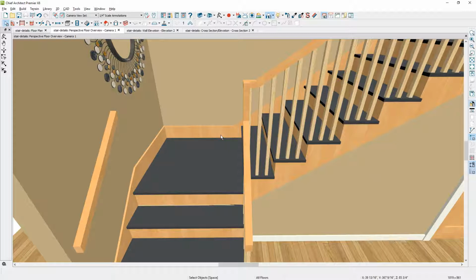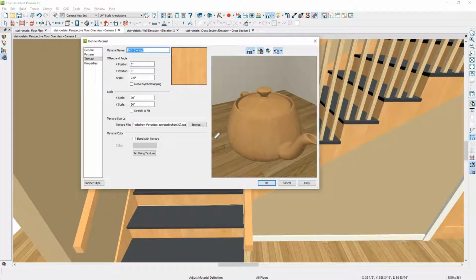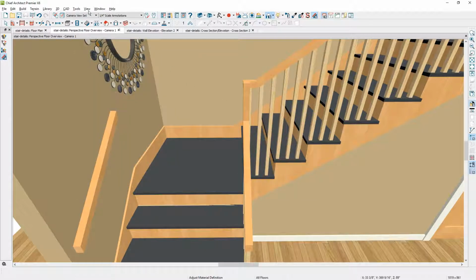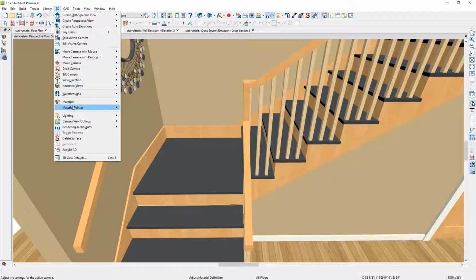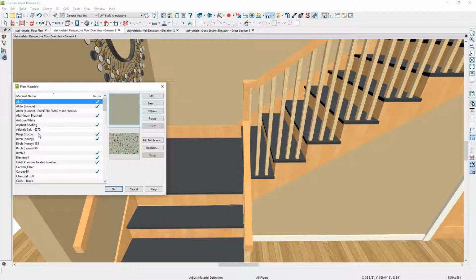Notice, if you can see this in the 3D, that my materials on that molding for the landing are going vertical. I don't want to see my wood grain going that way. What I'm going to do is use the Adjust Materials Definition tool. I'm going to select that and determine that that is the material called birch honey, and I'm going to create a copy of that by going into my 3D materials and plan materials, finding that birch.